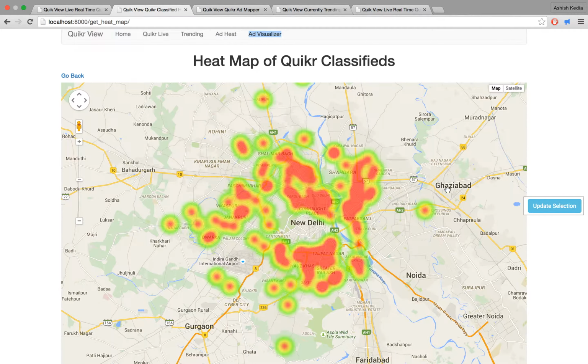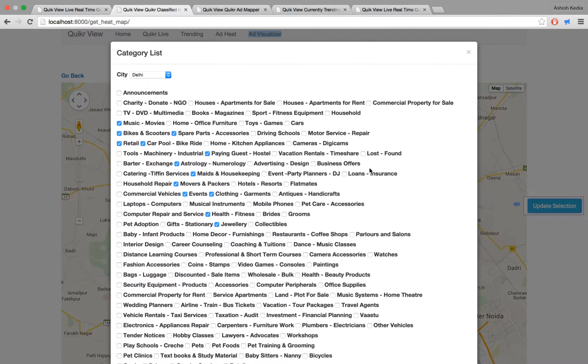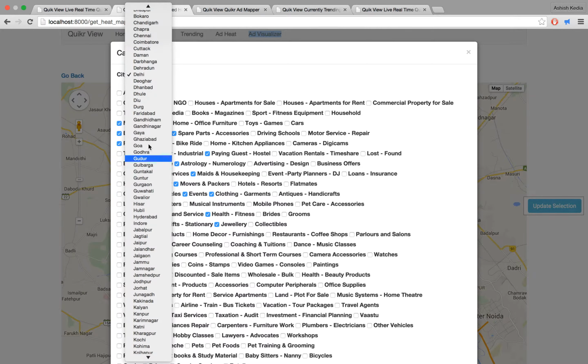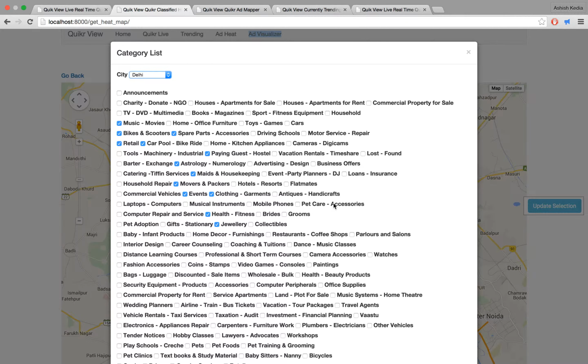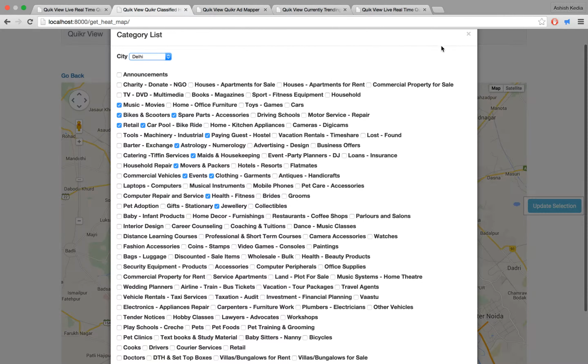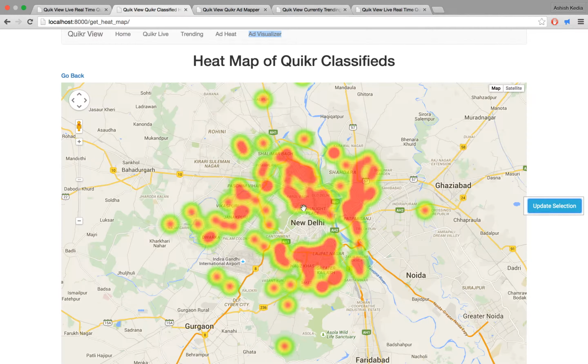Suppose you can update the selection. Currently the filters are music, bikes, retail, and this is for selecting the city. These are all the categories that you can select. This is just a New Delhi map.